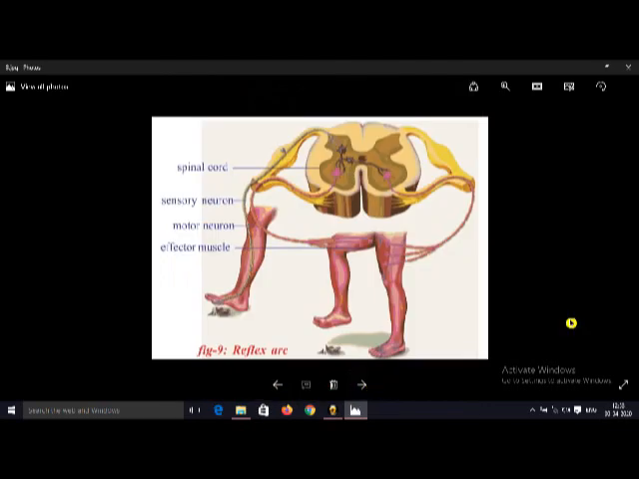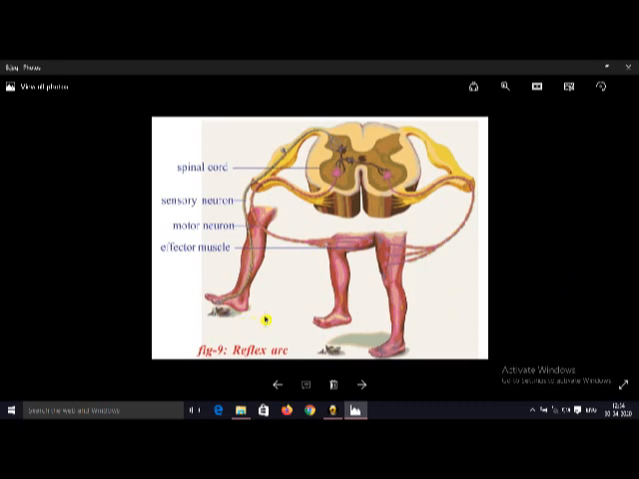This is called reflex arc. Reflex arc means in our body some actions happen very, very fast. In this reflex arc, the brain is not involved, only the spinal cord is involved, because some actions have to happen very, very fast. So for that purpose, only the spinal cord is involved.